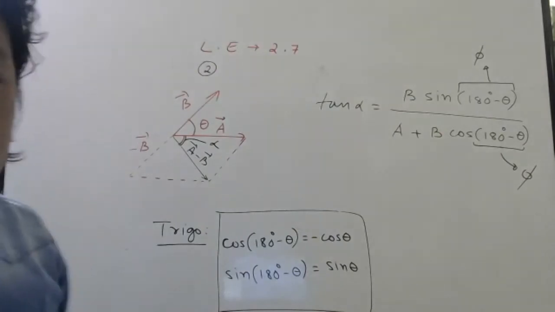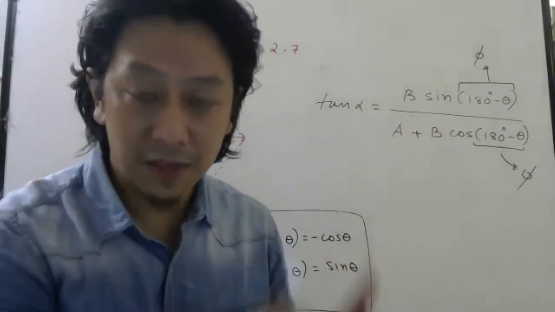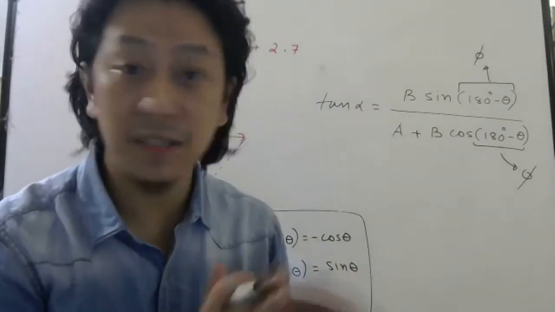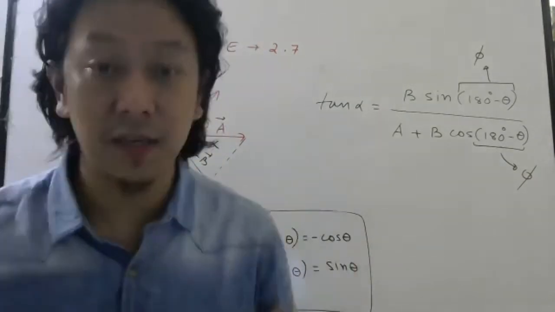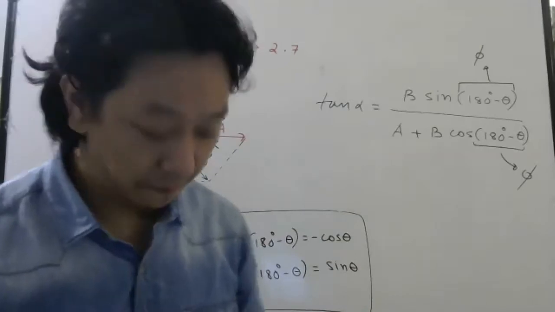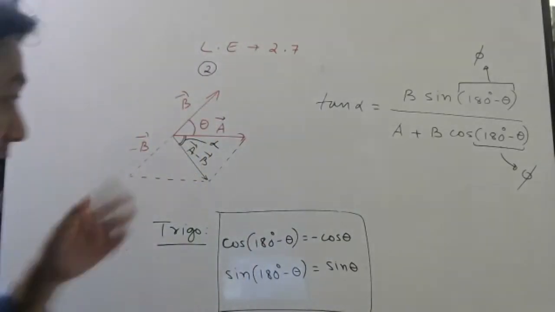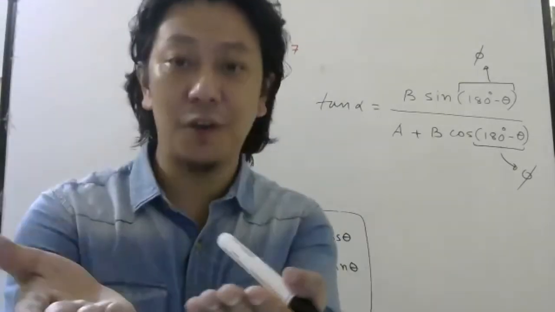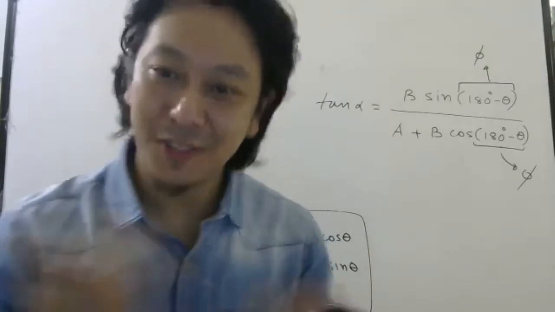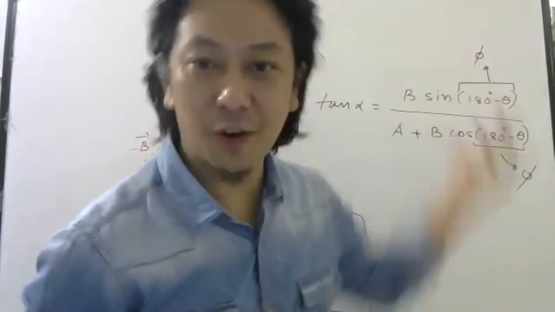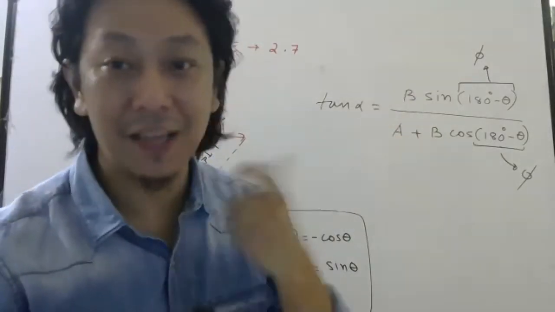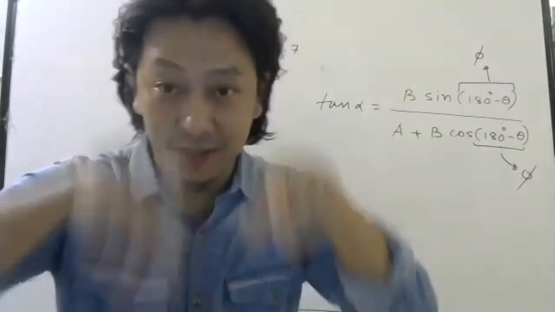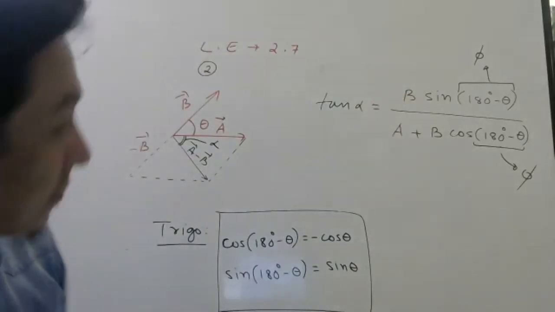So basically what I'm doing is I'm using the derivations which I did for the resultant of two vectors. Same derivation I'm using here. Without doing the derivation, I'm using the direct formula. The only thing that will change is, as so many of you told, the angle will change. So just change the angle, keep the formula same. These are magnitudes. Magnitudes are not negative. Magnitude means modulus, that is positive.